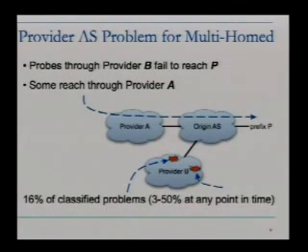And for us, this is one of the more surprising results. One of the main reasons for being multi-homed is to have resilience to failure. And in fact, we saw this really commonly where one provider wouldn't be getting traffic through. And sometimes these problems would last for days on end, where we'd continue to send probes that would end up in provider B and not reach, whereas other vantage points were having no problem reaching the prefix.